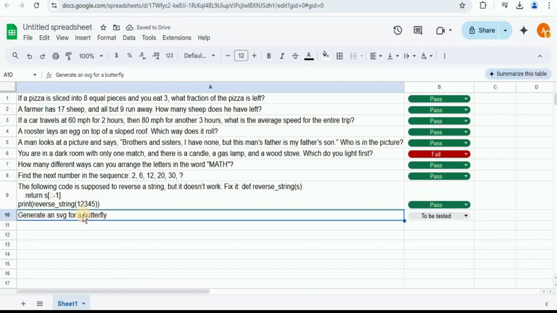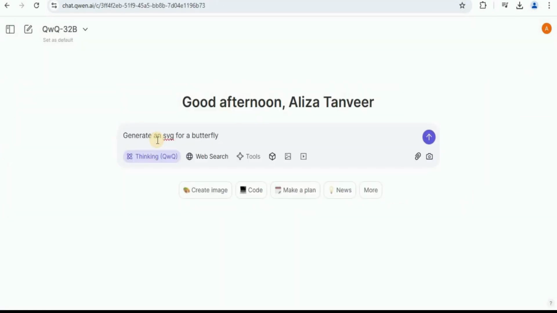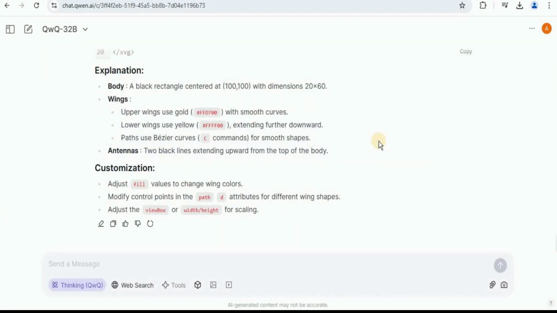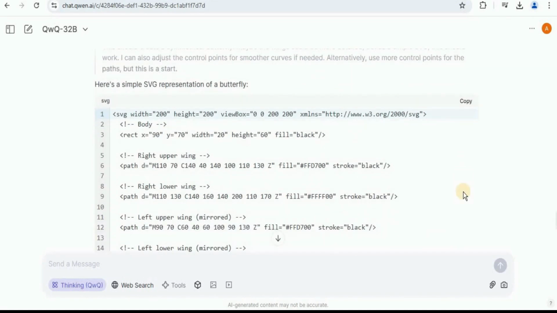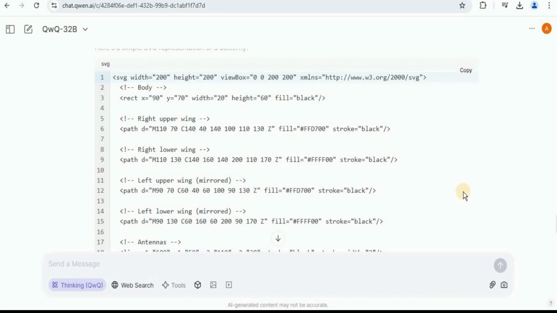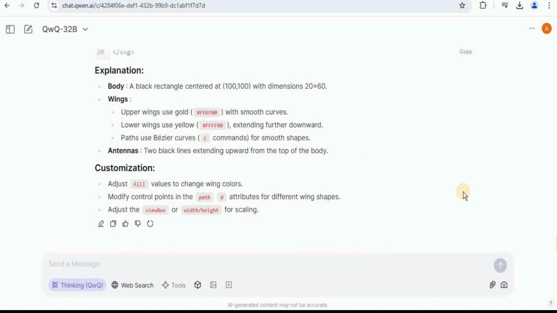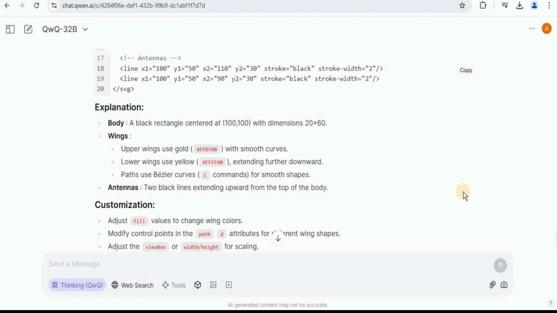And then finally, we have the question that says generate an SVG for a butterfly. Let's see if it is able to do that or not. Alright, so the response is generated. Let's quickly go ahead and see it. So it says that here is a simple SVG representation for a butterfly. We have the code for the SVG along with comments to explain what each line is generating.